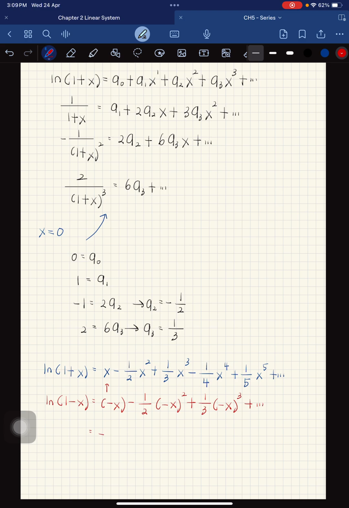So your answer will be negative x, minus 1 over 2 x squared, minus 1 over 3 x cubed. From this equation we can see the pattern: minus 1 over 4 x to the power of 4, minus 1 over 5 x to the power of 5, and so on, because we can see the pattern.